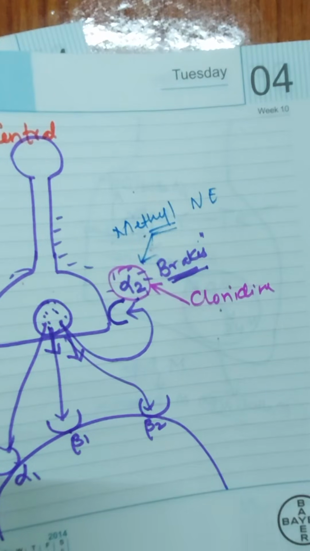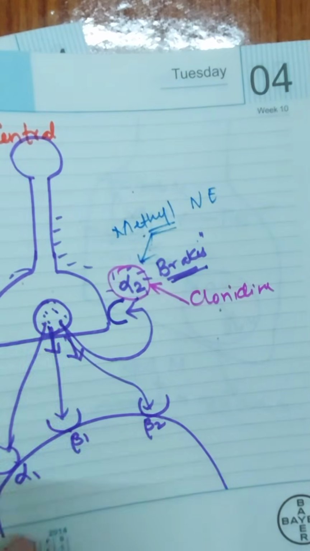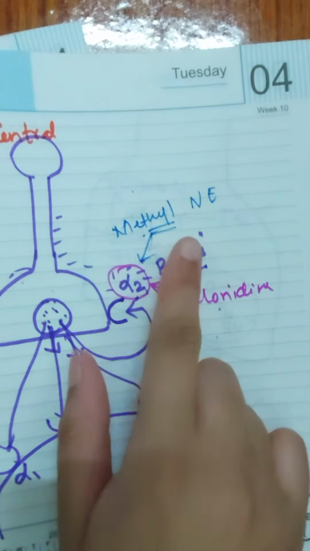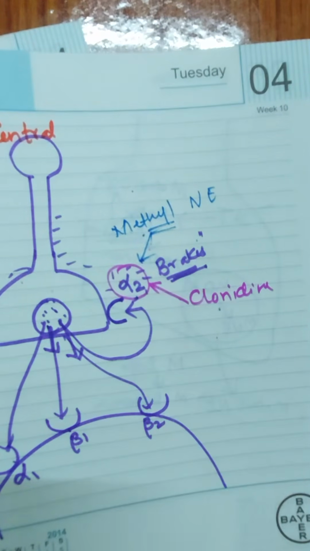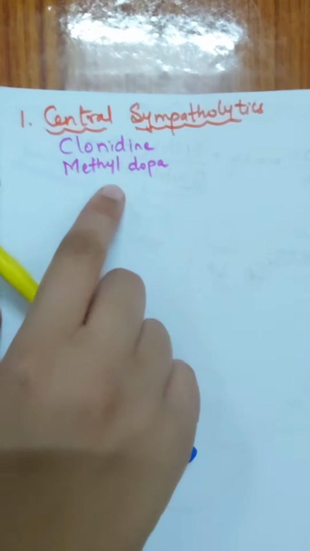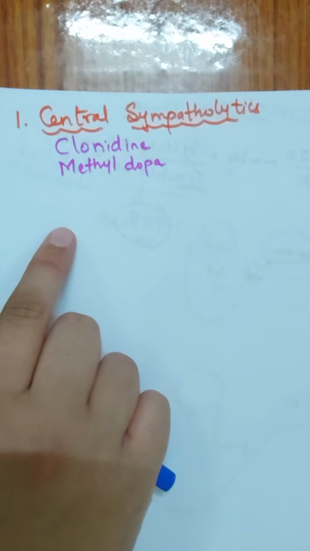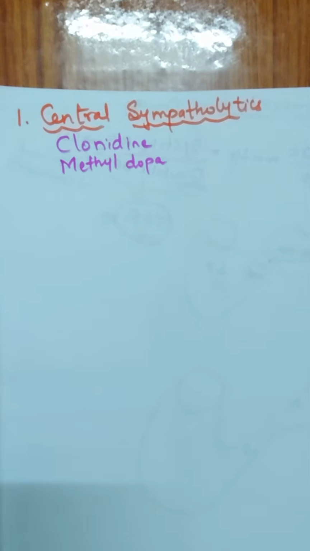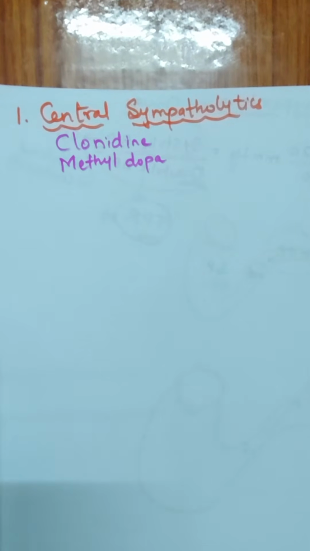And what is the vehicle over here? The vehicle is our norepinephrine. The further release of norepinephrine is inhibited by methyl norepinephrine. Okay, so this is the mechanism of action of these two drugs, clonidine and methyldopa. Both are centrally acting sympatholytic agents. Both cause inhibition of the release of norepinephrine from the neurons, but the mechanism of action of both is a little bit different.